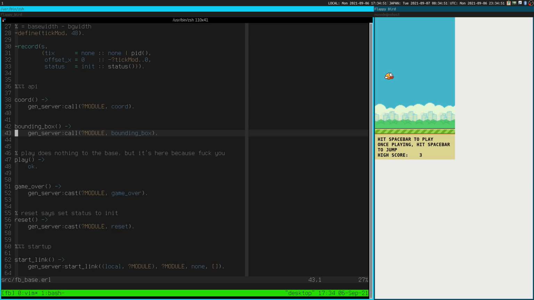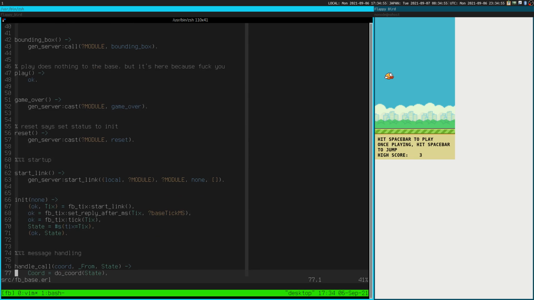So coordinate, bounding box, play, game over, reset. I need to use my inhaler again. Alright.